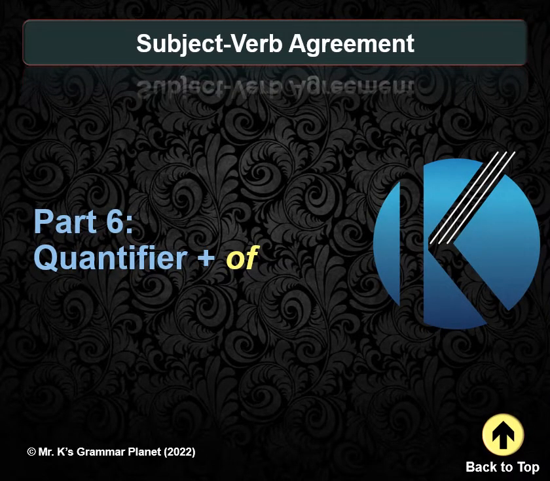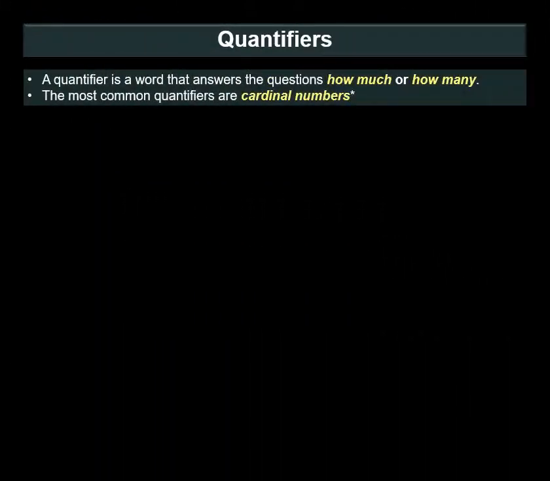Let's move on to part 6, a quantifier plus of. So what are quantifiers? A quantifier is a word that answers the questions how much or how many. The most common quantifiers are cardinal numbers. 1, 2, 3, 30, 30 million. These are called cardinal numbers. They're quantifiers.